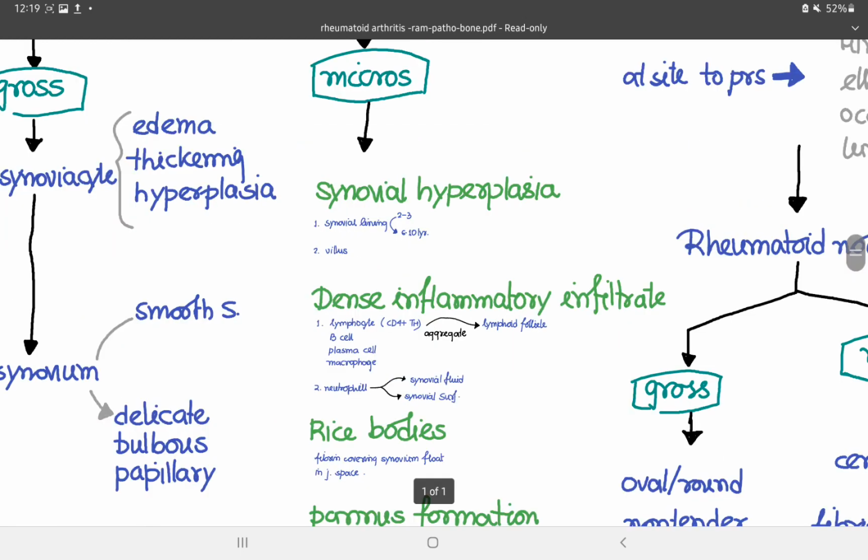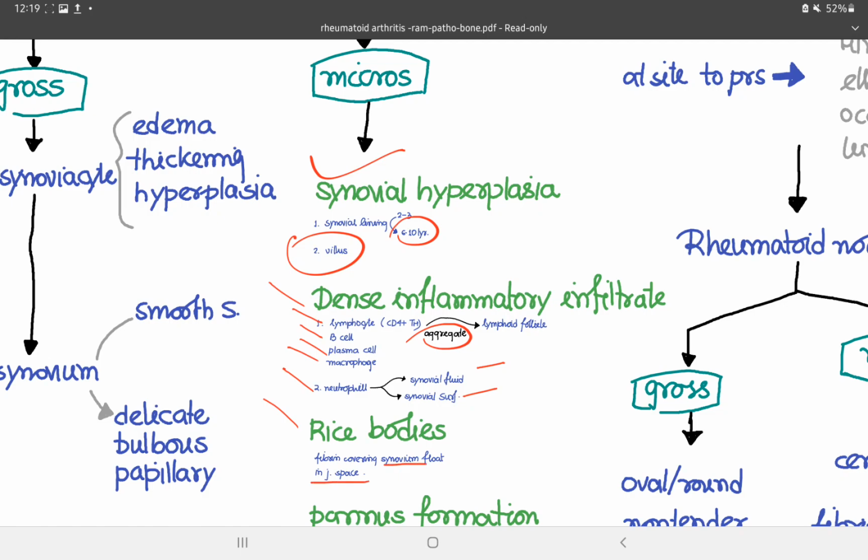Microscopically we see that in the synovium there is synovial hyperplasia, that is the synoviocytes from 2 to 3 layers now become 6 to 10 layers, and there is villus formation. There is a dense inflammatory infiltrate, that is lymphocytes, B cells, plasma cells and macrophages from the blood vessels enter into the joint space and they will aggregate into lymphoid follicles. Neutrophils are seen in the synovial fluid and on the synovial surface. There is rice body formation, that is fibrin covering the synovium floating in the joint space.